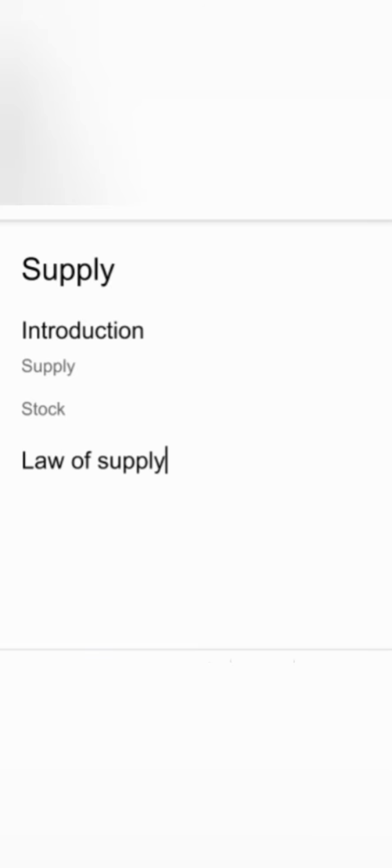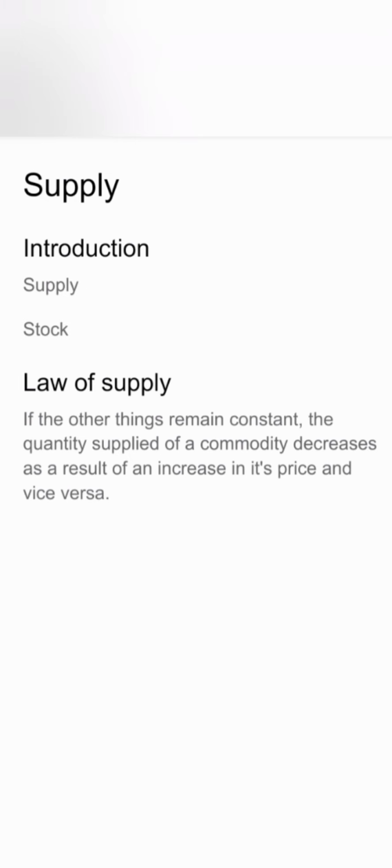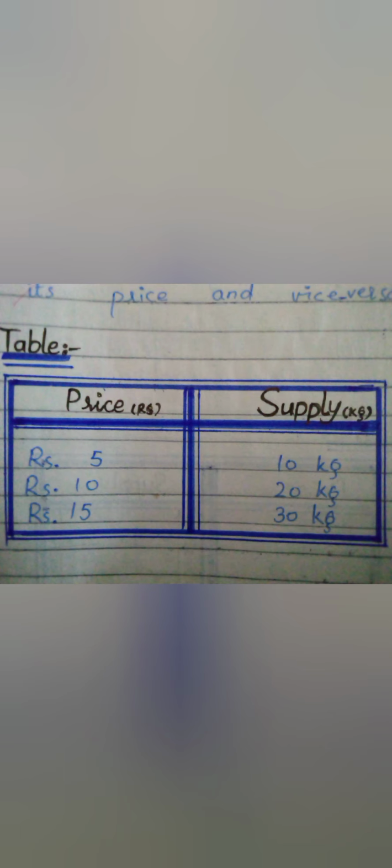First of all, I will tell you about the definition of supply. Firstly, we write the introduction, then the definition of supply. The definition of supply is that what is offered for sale at a specific price in a certain time is called supply. And stock is that which is not offered for sale but stored in a warehouse. And what is the law of supply? If other things remain constant, the quantity supplied of a commodity decreases as a result of a decrease in its price, and vice versa.